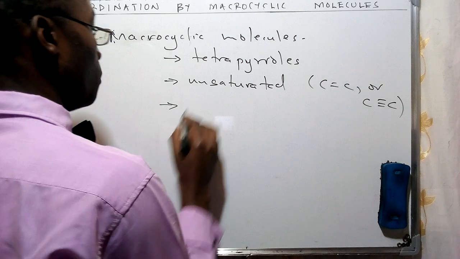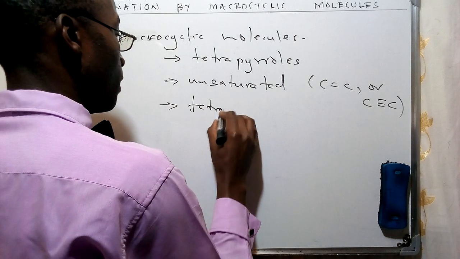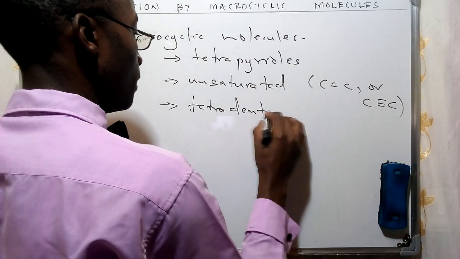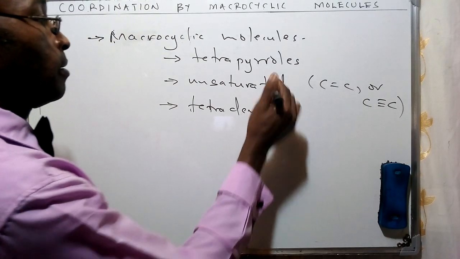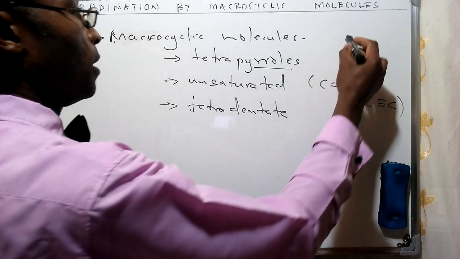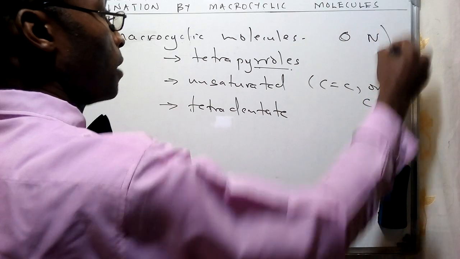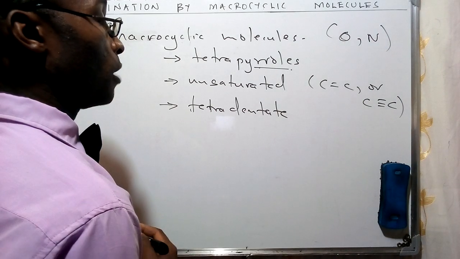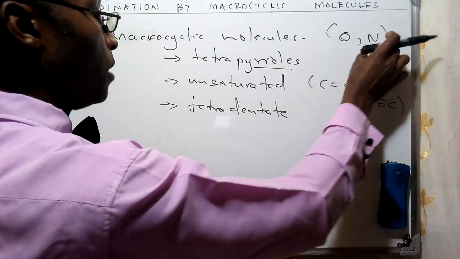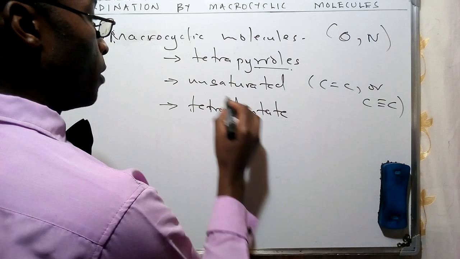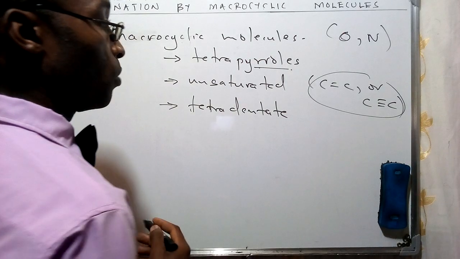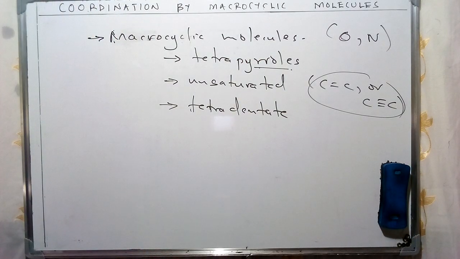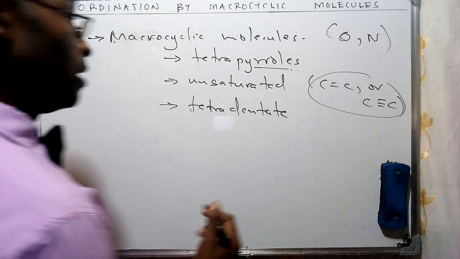And of course, they are going to be tetradentate. For the first case, these are going to consist of other atoms, which we are going to see given in terms of perhaps oxygen and nitrogen. And they are going to be unsaturated, which means they consist of an arrangement with either a double or a triple bond in their structure.